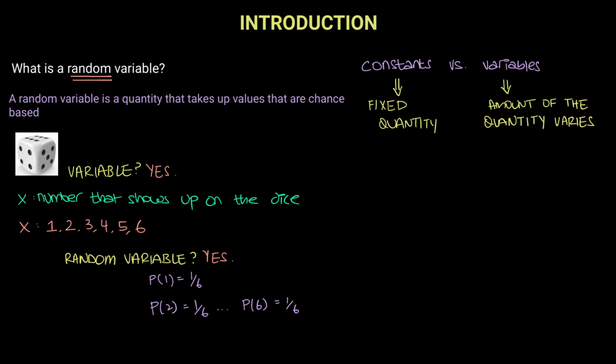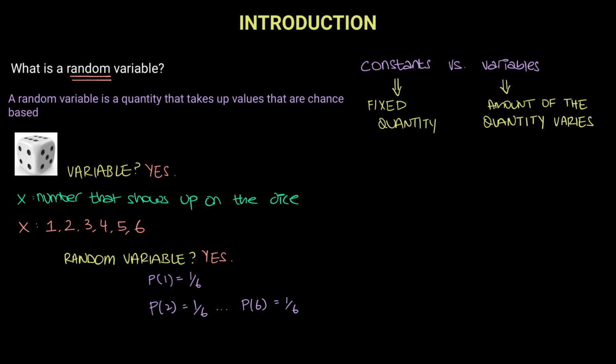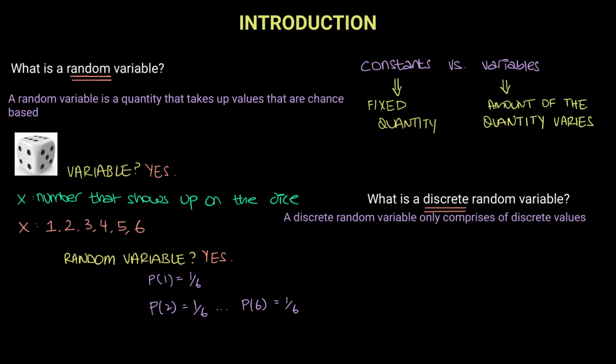So to summarize these two definitions, we know a variable is a quantity where the amount of the quantity constantly changes, and a random variable is that quantity of a variable where those values are chance-based. You have different probabilities or different chances of having those values. And now to define the final definition of what this chapter is really about, a discrete random variable. What is a discrete random variable? Well, this is how it can be defined.